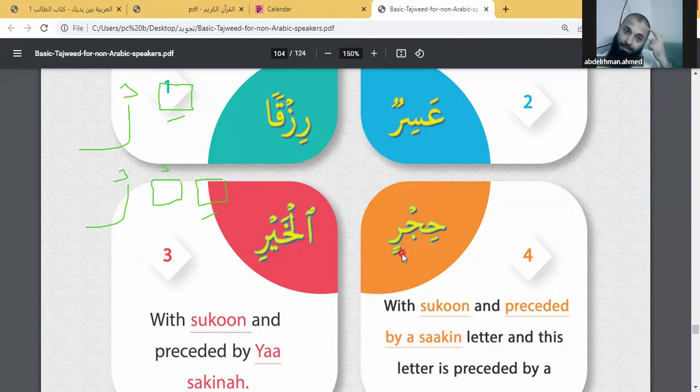So the Ra is light if the Ra has Kasra, or if the Ra has Sukoon and the previous letter has Kasra, or if the Ra has Sukoon and the previous letter has Sukoon and the letter before it has Kasra.